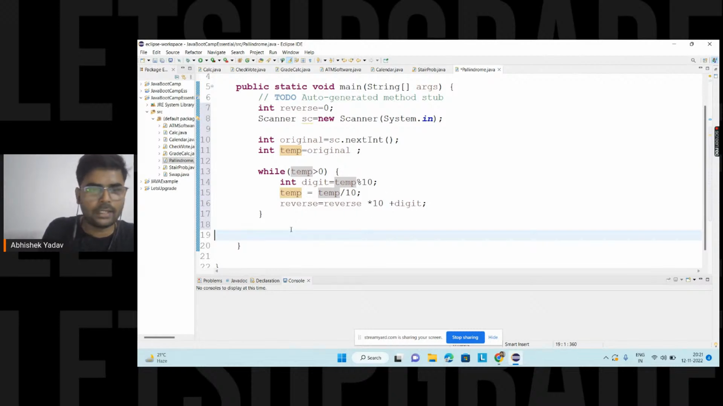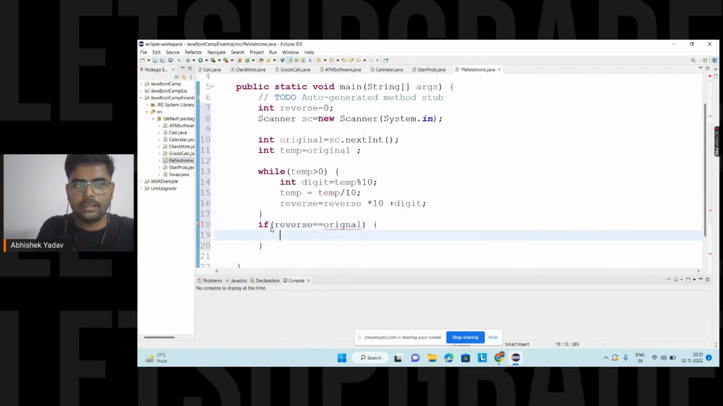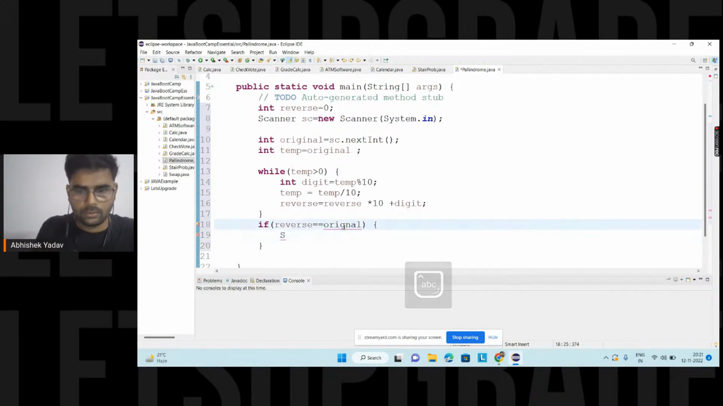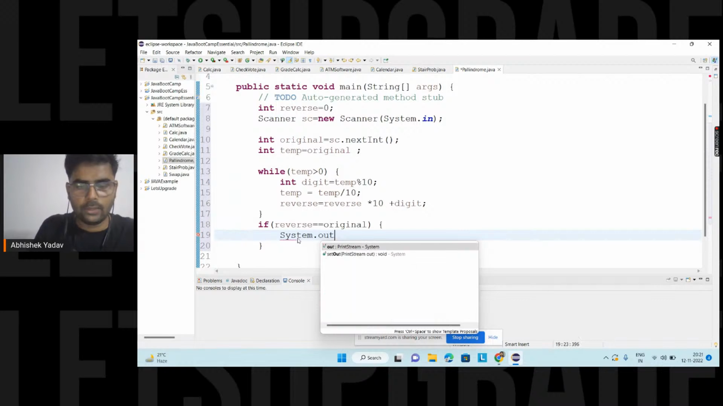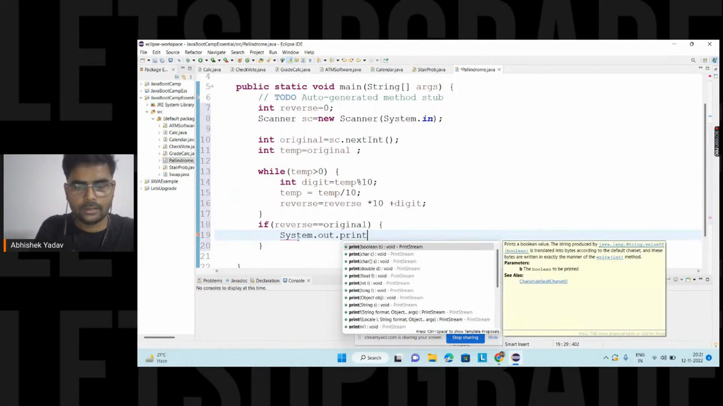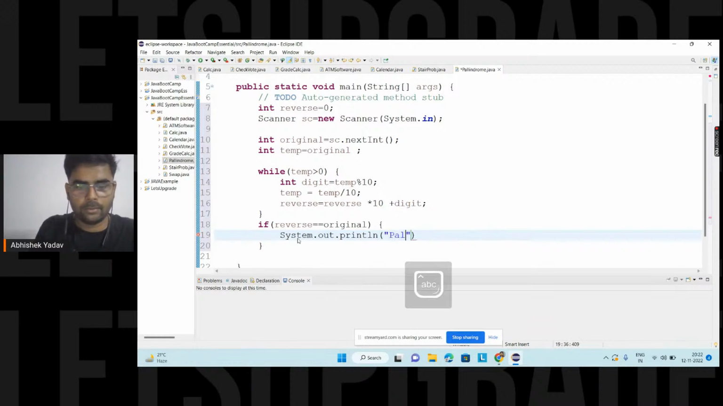So what do I have to do here? Now I have to write a check: if my reverse number is equal to the original number, then I have to print that the number is a palindromic number. System dot out dot println, and here you write palindromic number.